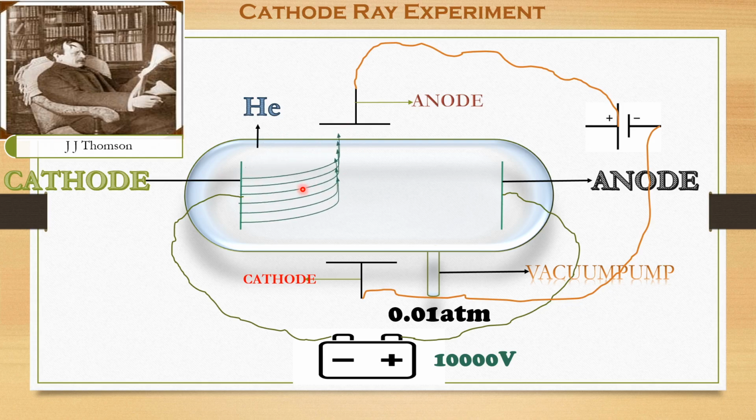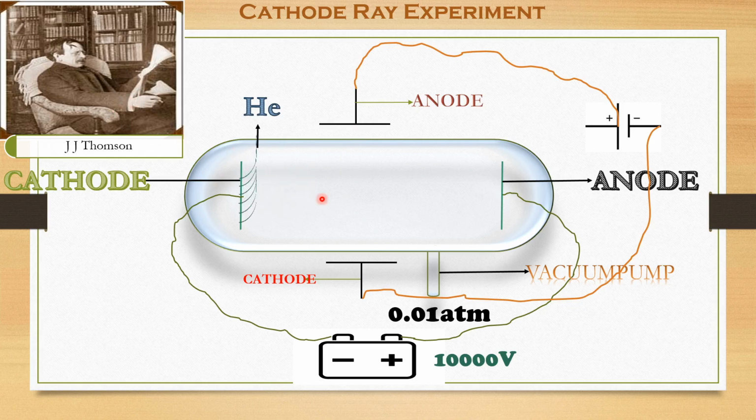Absolutely correct. These rays must be negatively charged. Why? Because, as I already told, these rays are attracted towards the anode. What is the anode? It is the positively charged electrode. The electrode is completely filled with positive charge, and since these rays are attracted towards this anode, J.J. Thomson concluded that